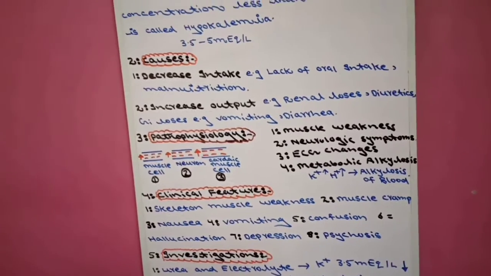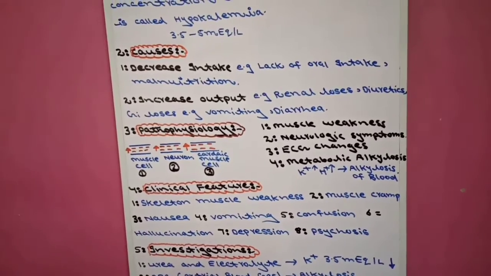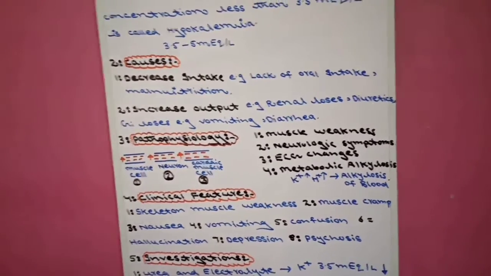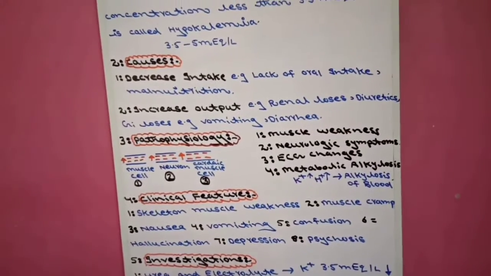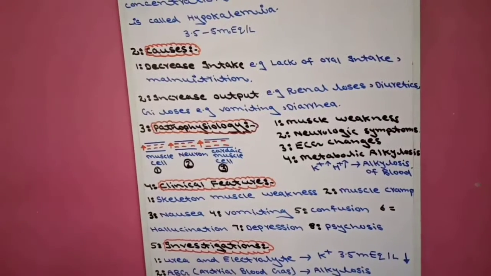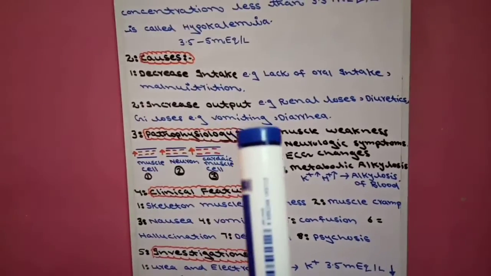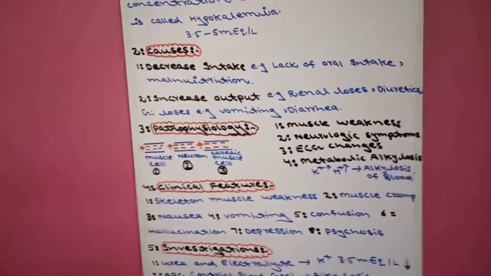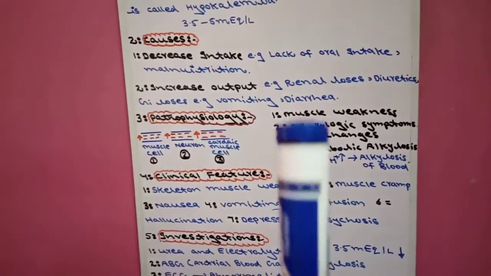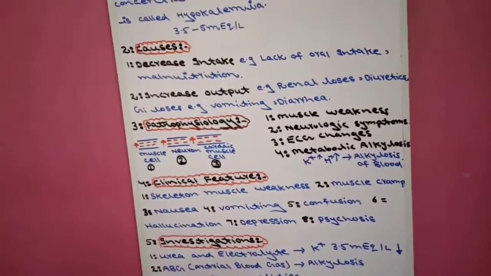Second cause is increased output. If from our body the potassium excretion is more, meaning increased output of potassium from our body, increased loss of potassium from our body, increased excretion of potassium from our body. For example, in renal losses, if from the kidney there is more loss of potassium, as a result there will be hypokalemia. Second is diuretics, especially loop diuretics.